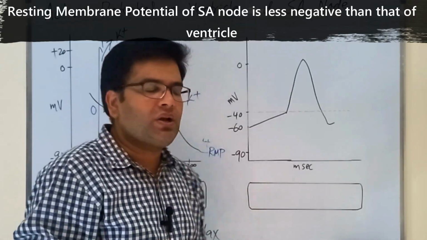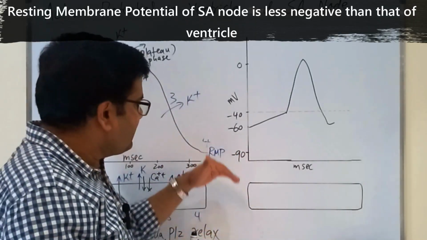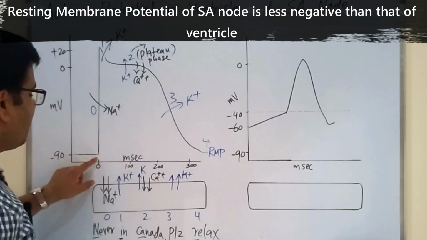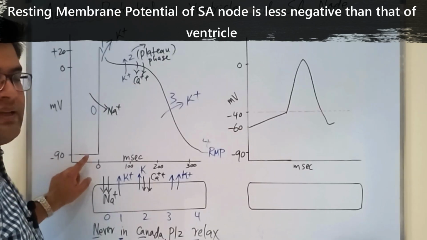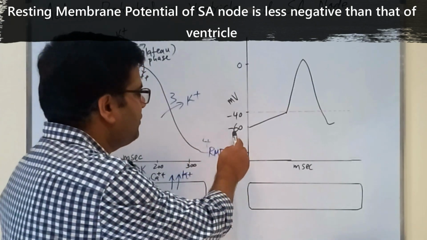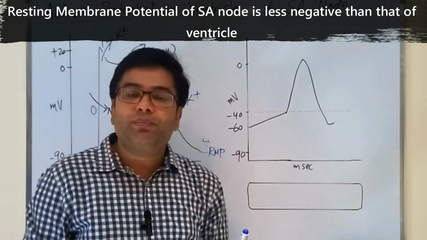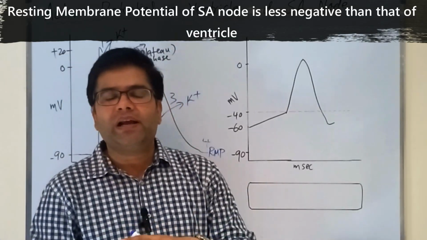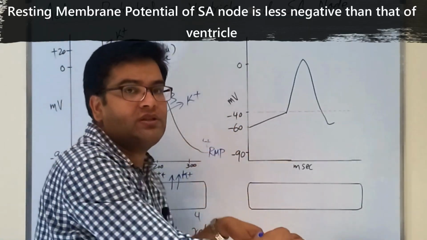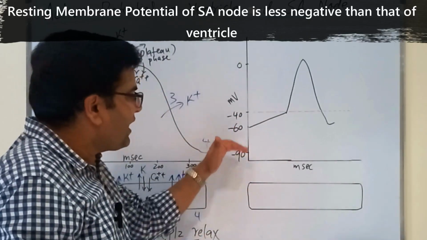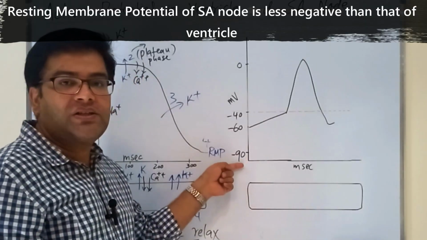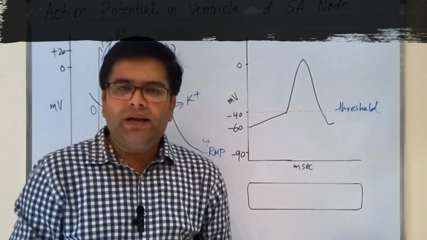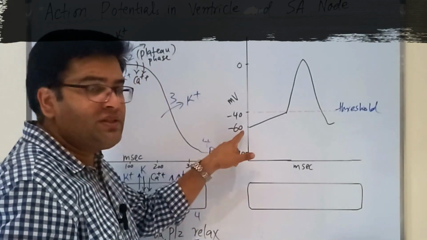That's why the resting membrane potential of the SA nodal fiber is less negative as compared to the resting membrane potential of the ventricular muscle. You can see here in the ventricular muscle, the resting membrane potential was minus 90, but here the resting membrane potential in the SA node is minus 60, and this is because of increased leakiness of its membrane to sodium and calcium. Because sodium and calcium are positive ions, when they keep on entering into the cell, they decrease the negativity inside the cell, so its resting potential, instead of being minus 90, is actually minus 60 millivolts.